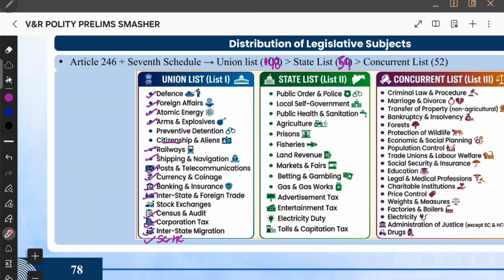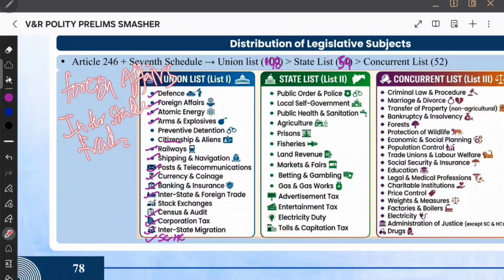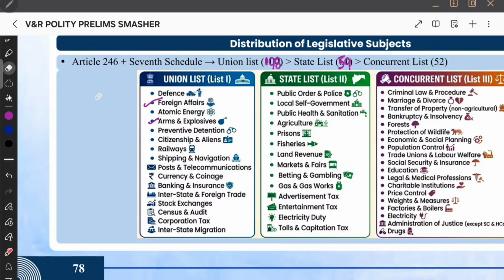To memorize this union list, I'll tell you a story which you already know. See, now we are interested in foreign affairs. Therefore, we are going to do foreign trade, interstate migration. And when you went finally to foreign, there they have put you in quarantine. Okay, so interstate quarantine. Now what all did you cover? Foreign affairs, foreign trade, interstate migration. And then when you have gone there, they have put you in a quarantine. That is interstate quarantine. That I have mentioned here.